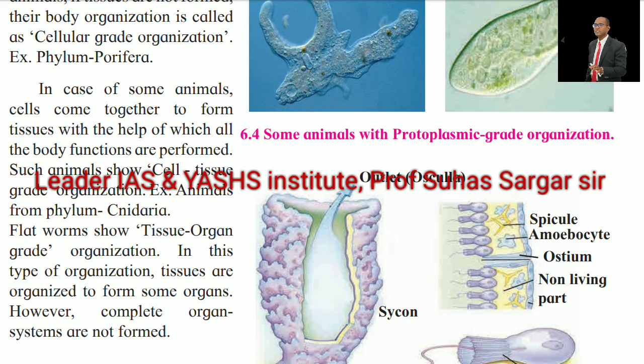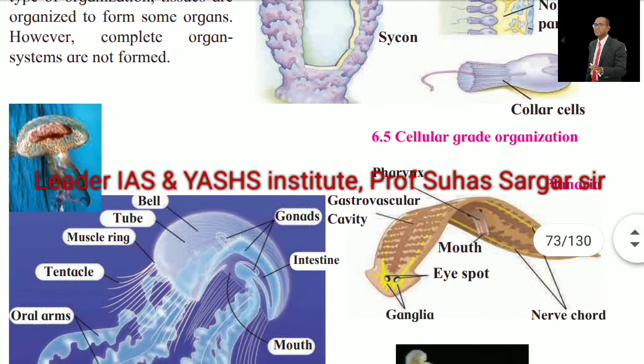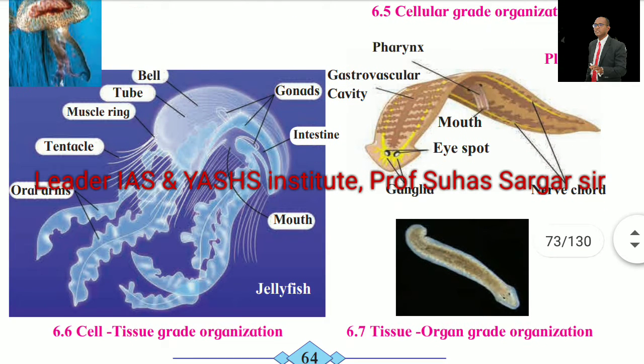In some animals, the cells come together to form tissues, with the help of which all the body functions are performed. Such animals show the cell tissue grade organization. Example, animals from phylum Cnidaria. Flatworms show the tissue organ grade organization. In this type of organization, the tissues are organized to form some organs. However, the complete organ systems are not formed.